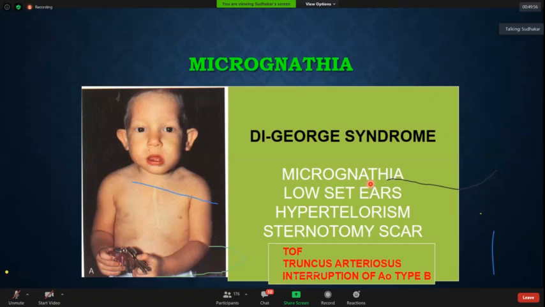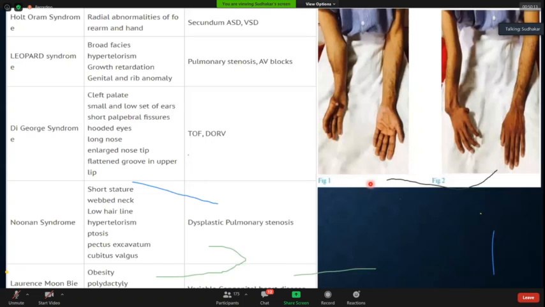Usually you get it in 3 important diseases: TOF, truncus arteriosus, and type B interrupted aortic arch. So these 3 things are important. So in all patients with TOF, if you suspect there is some genetic abnormality, hypocalcemia, absent thymus, rule out DiGeorge syndrome. So that is one important thing I want to convey through this slide.